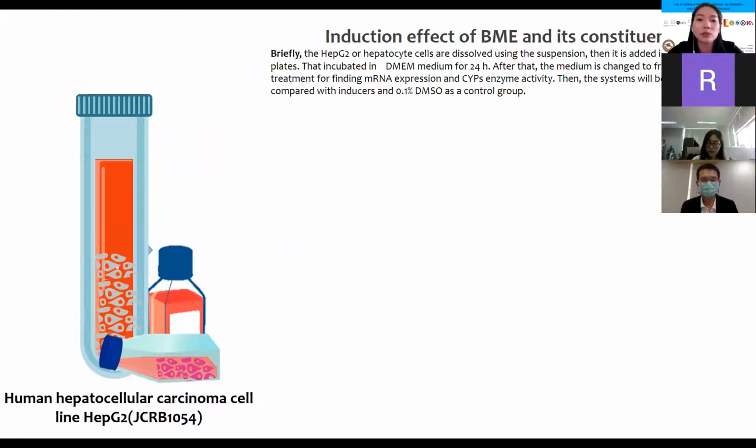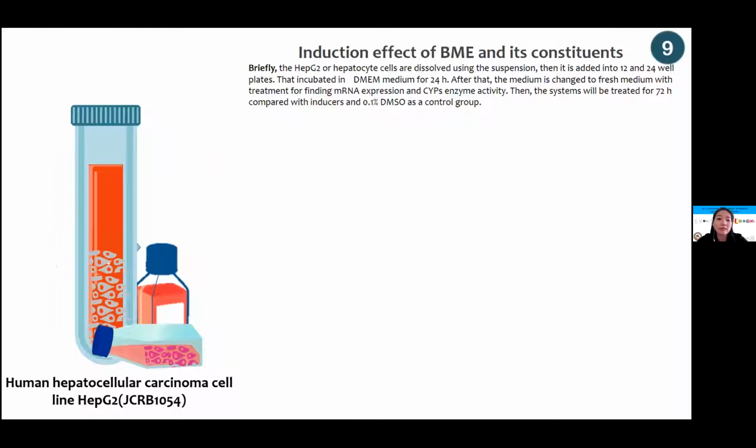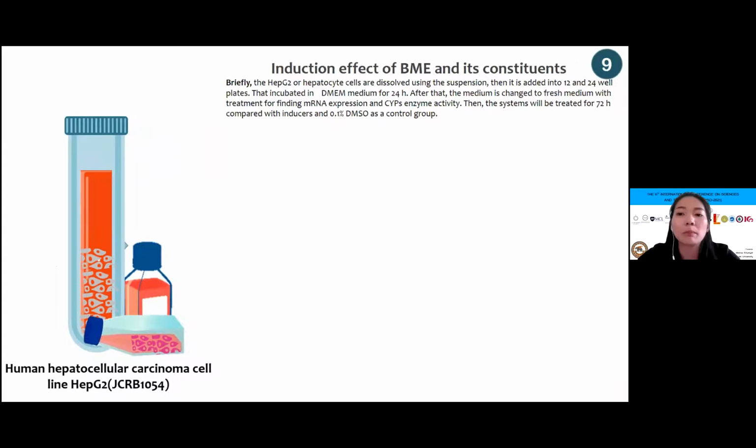Briefly, in order to determine CYP activity, the 12 and 24 well plates were incubated in DMEM low glucose for 24 hours. After that, the medium is changed. The cells will be treated with extract and compound, compared with reference inducer, for 72 hours. DMSO 0.1% will be used as a control group.